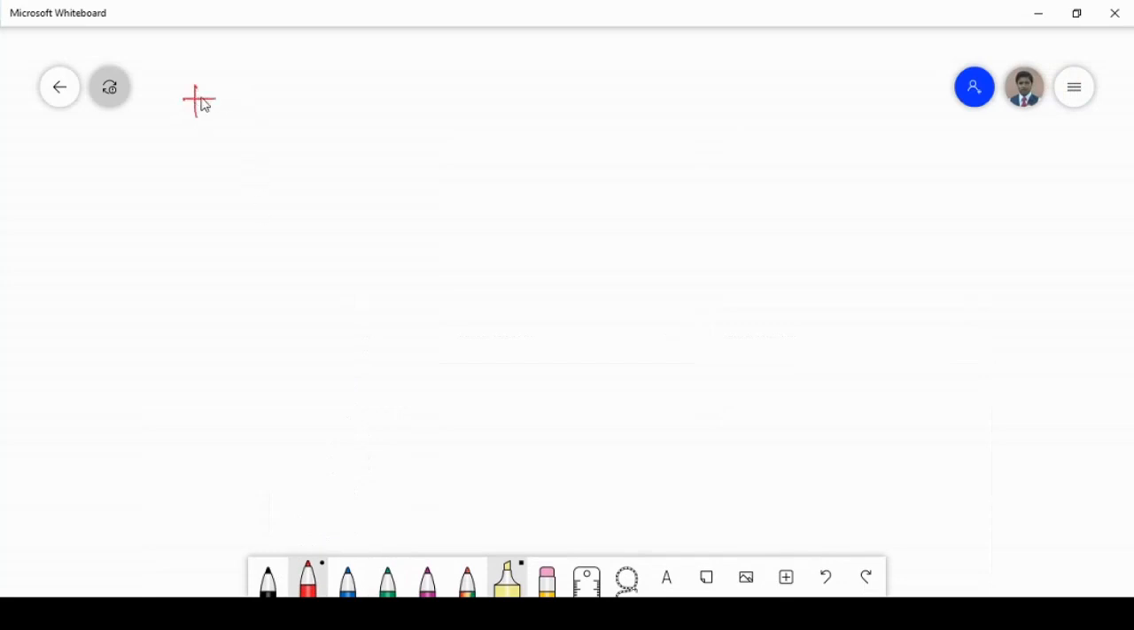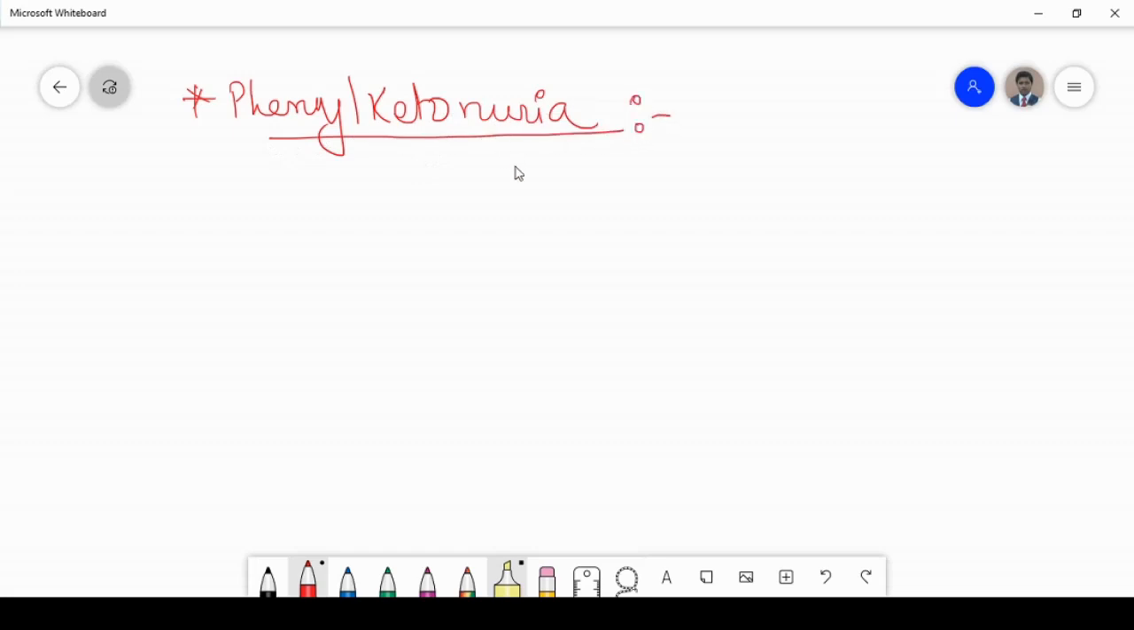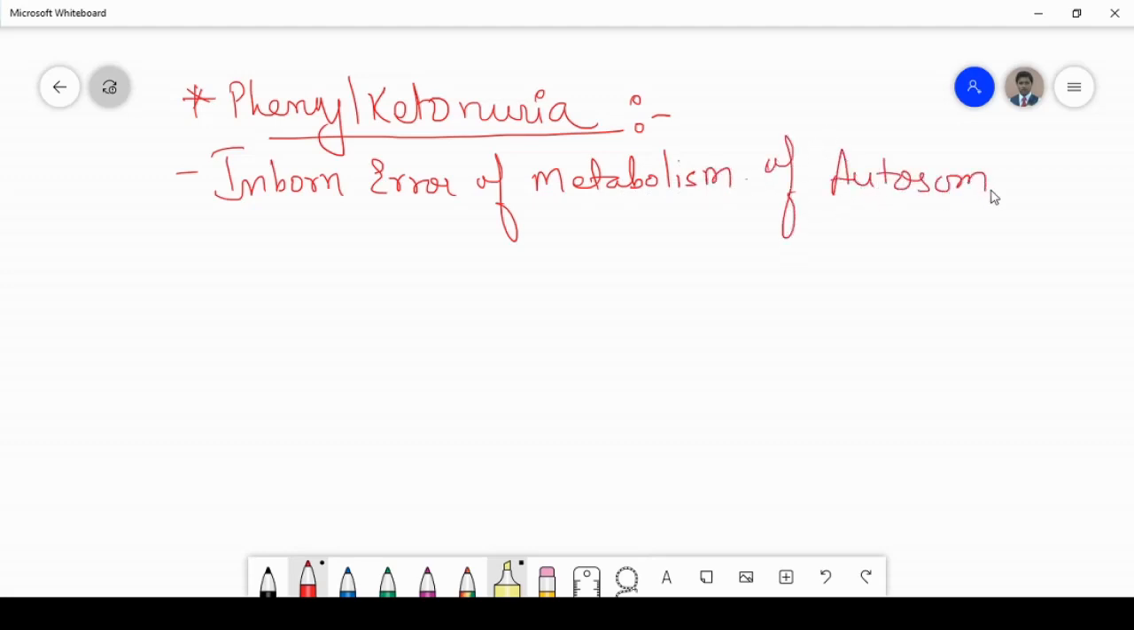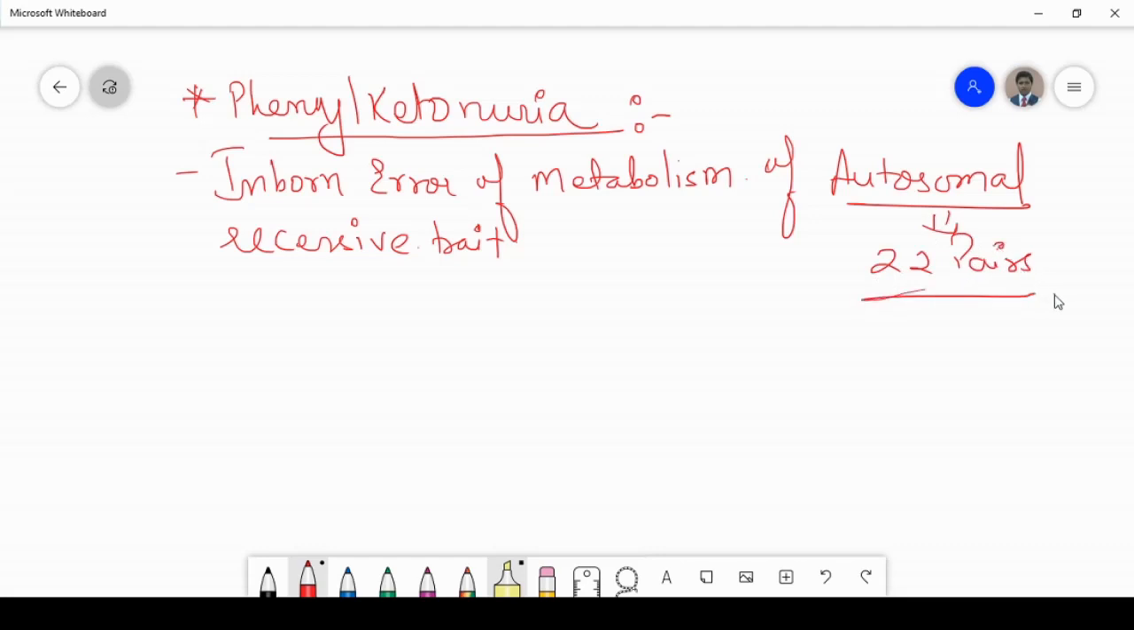See, phenylketonuria is an inborn error of metabolism of autosomal recessive trait. Now again, autosome means 22 pairs, children, and recessive trait is present.